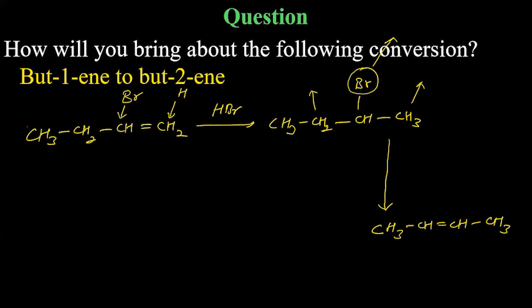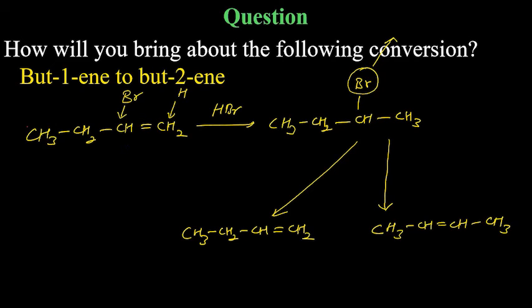I told you as per Saytzeff rule, hydrogen will get removed from which carbon? This carbon or this carbon? There are two possibilities, okay? One is this, another one is CH3, CH2, CH double bond, CH2.